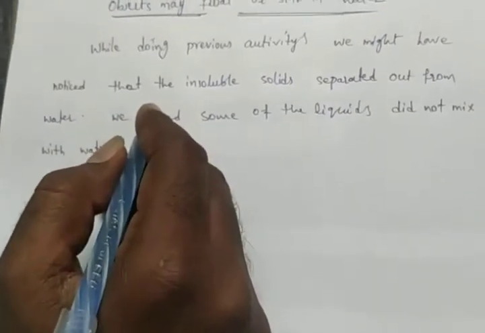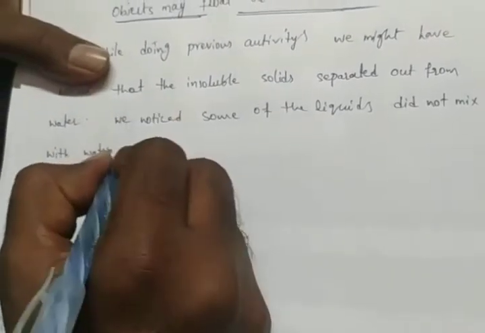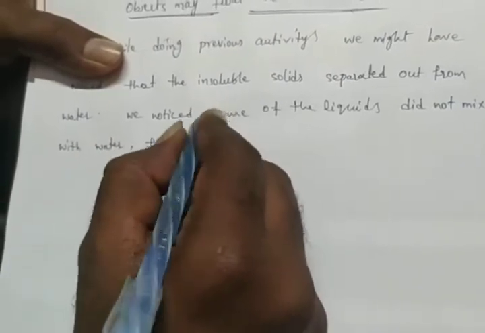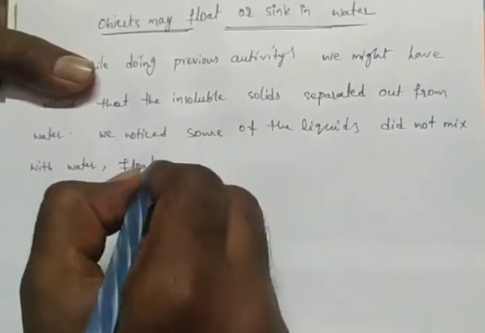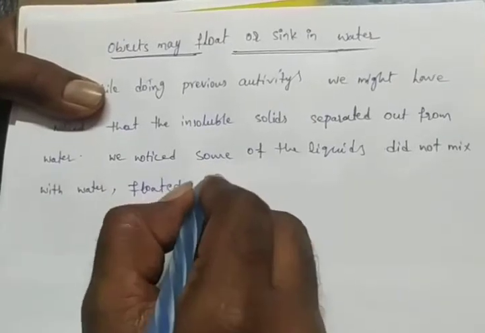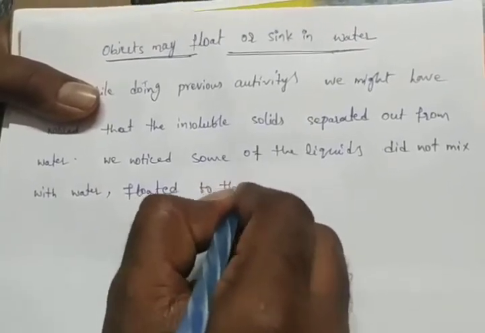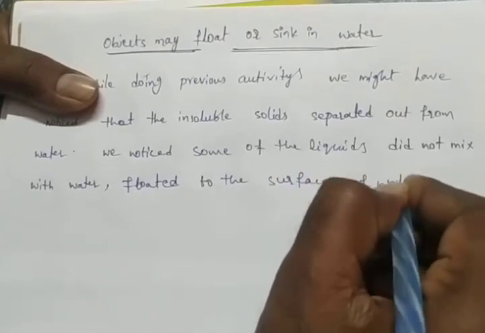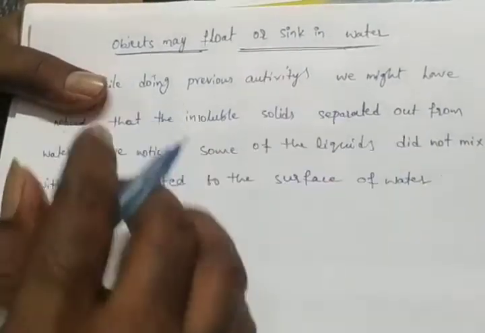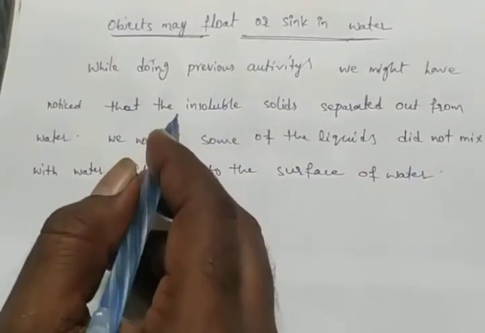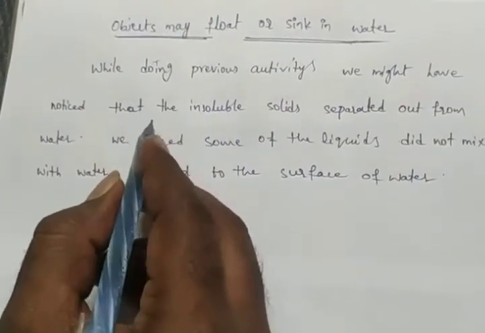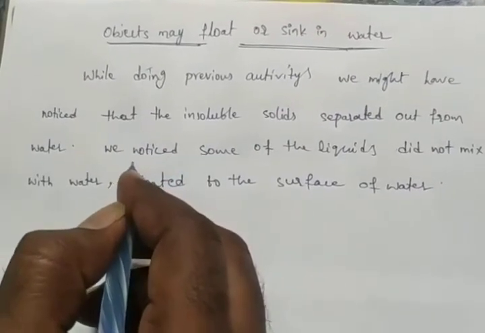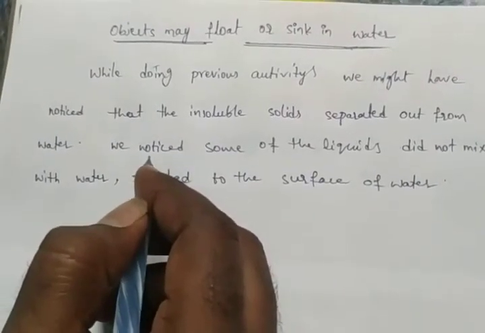Some of the liquids did not mix with water and they floated to the surface of water. So that means in the previous activity we noticed that the insoluble solids separated out from the water, and some of the liquids did not mix with water.